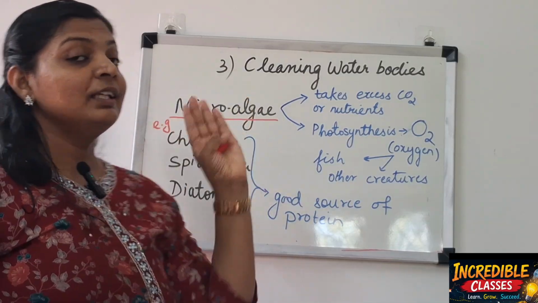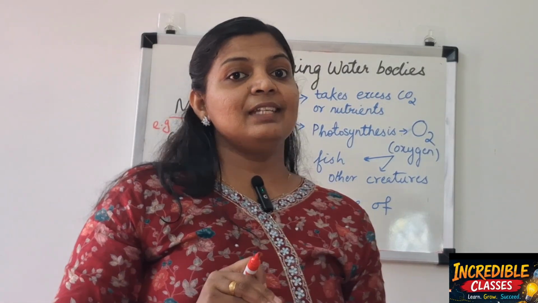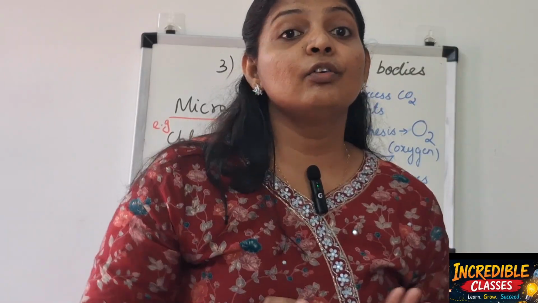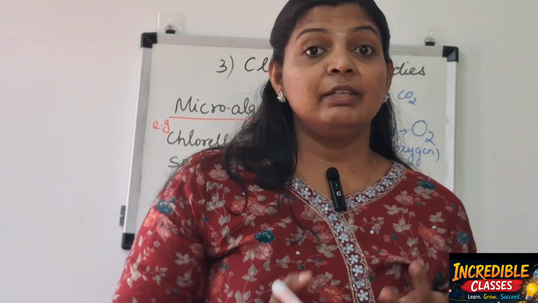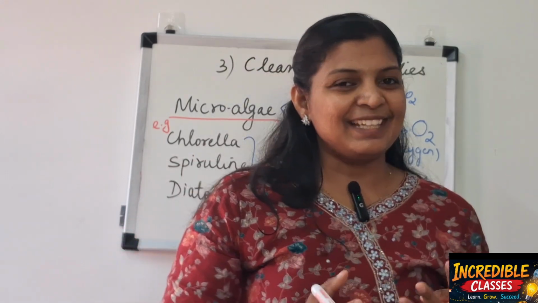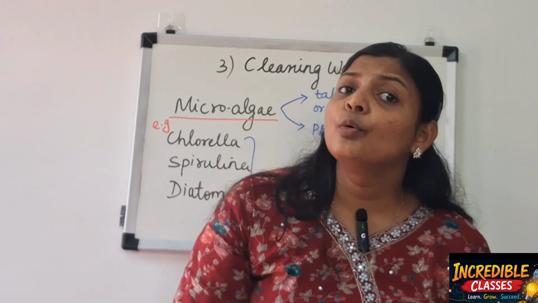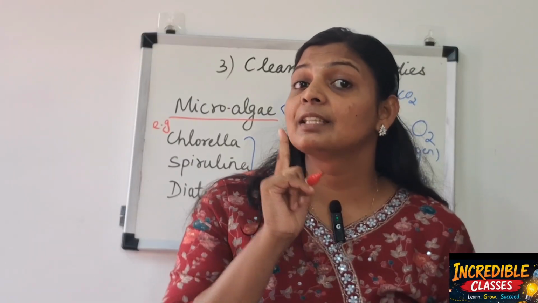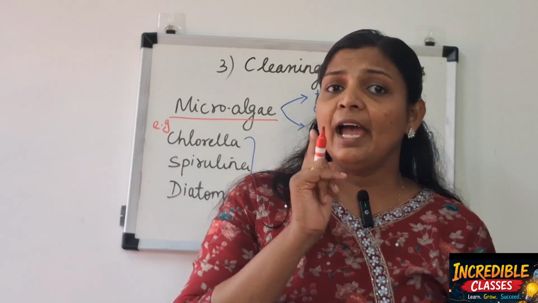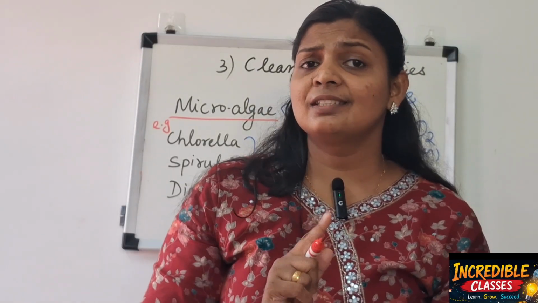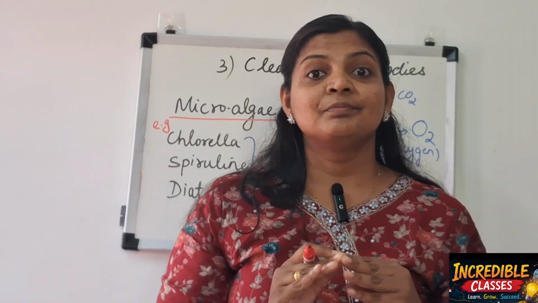But how are they helping our environment? See, first of all, understand they have chlorophyll. Algae have chlorophyll in it. I told you that they appear green because of the chlorophylls. They have chloroplast, and inside that chloroplast they have chlorophyll, and chlorophyll helps in the process of photosynthesis. In the process of photosynthesis, which gas is released?